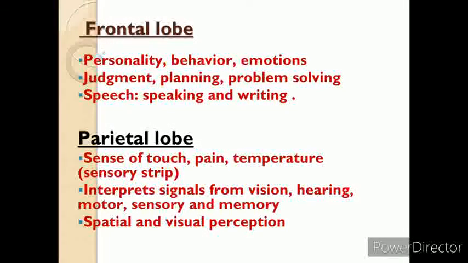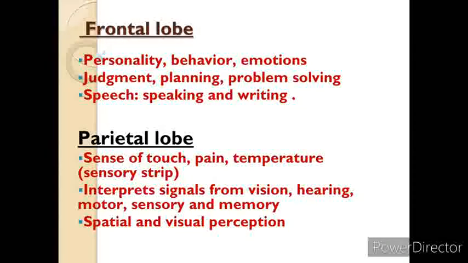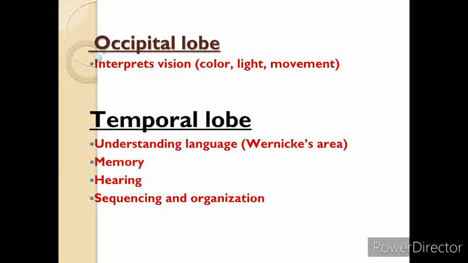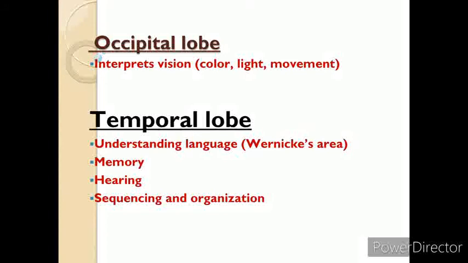Now the next is the parietal lobe, and the functions of the parietal lobe are sense of touch, pain, temperature, language, words, signals from vision, hearing, motor, sensory, and memory, and visual perception. In the occipital lobe, the function is vision, like detecting color, light, and movement. Next is the temporal lobe. The temporal lobe handles understanding language, memory, hearing, sequencing, and organization.